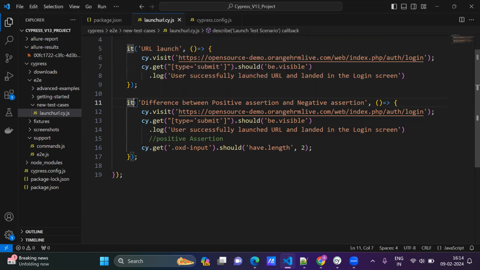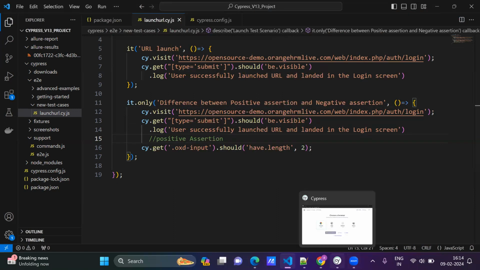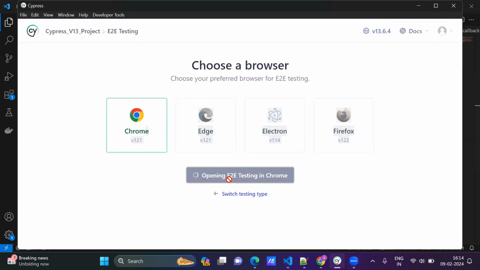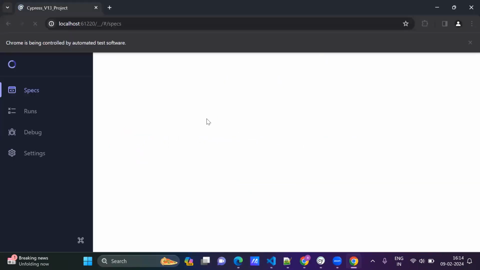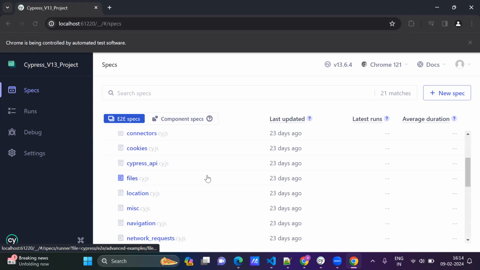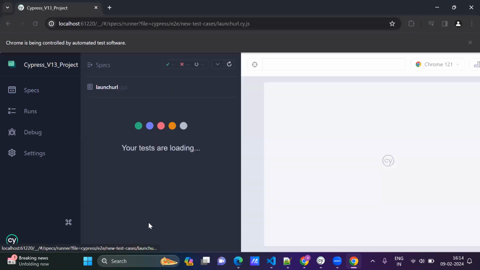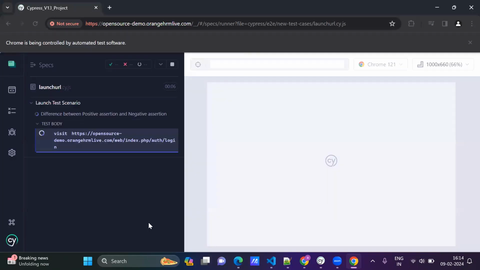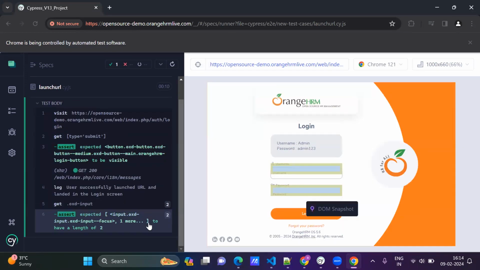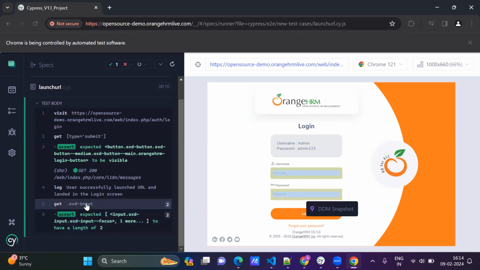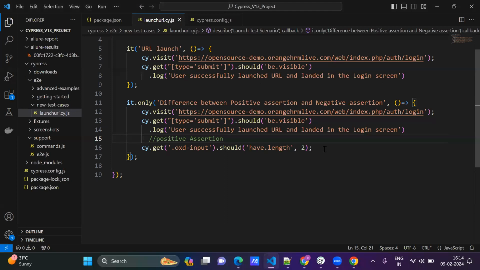Okay, so we will run only this test now. Dot only. Yes, this is correct, right? See, this element is identifying two elements here. These two are highlighting. So length is 2. Now, what is going to be the negative assertion?